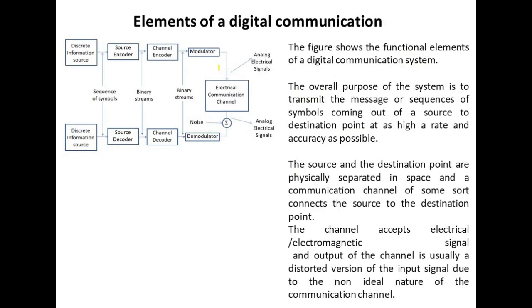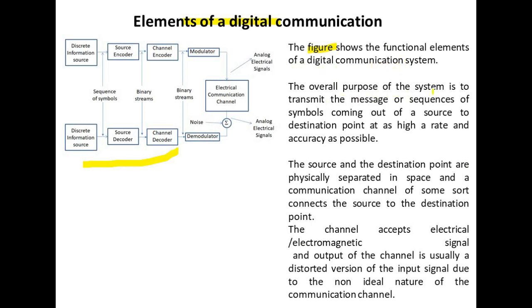Now we have discussed the basic elements of communication. Now we will discuss these elements in detail, that is, the elements of a digital communication system. The figure shows the functional elements of a digital communication system.